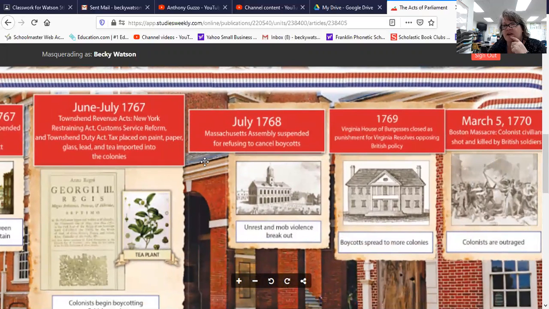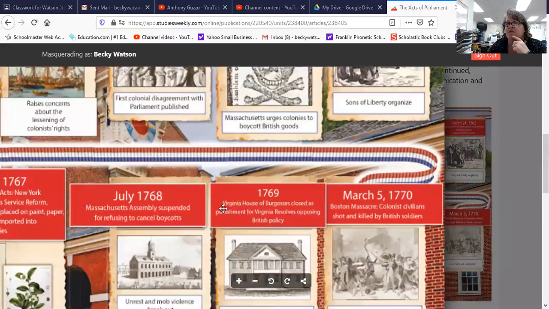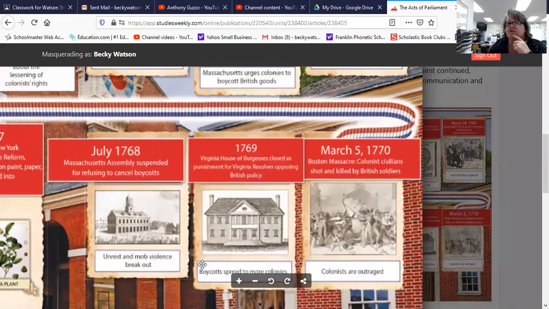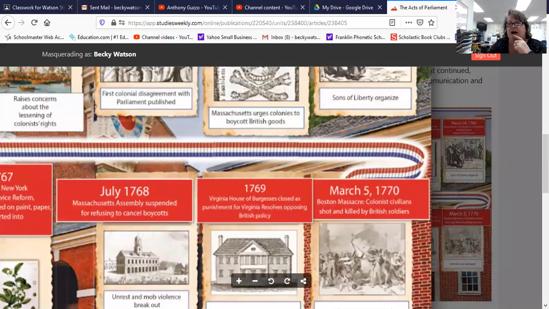Trying to find it, if I can find it big for you right here. Here's the word boycott right there. And then there's another word right there. Massachusetts. Sorry, I'm trying to get that down. Massachusetts urges colonies to boycott British goods. Remember that word boycott. The test question reads like this.